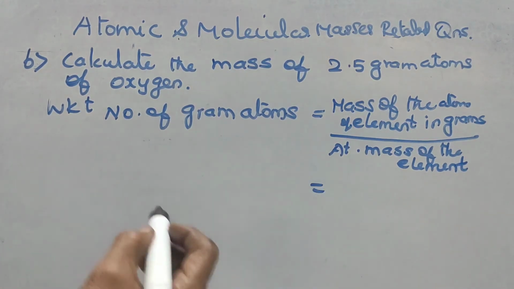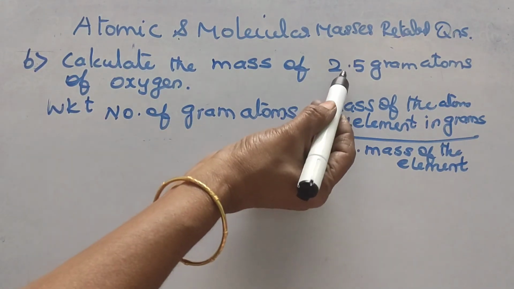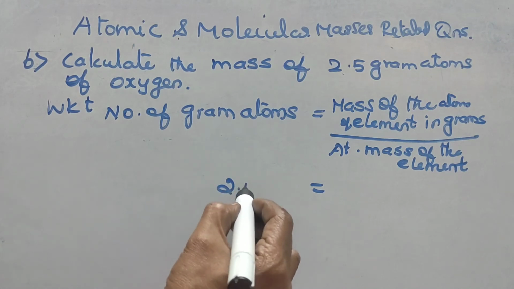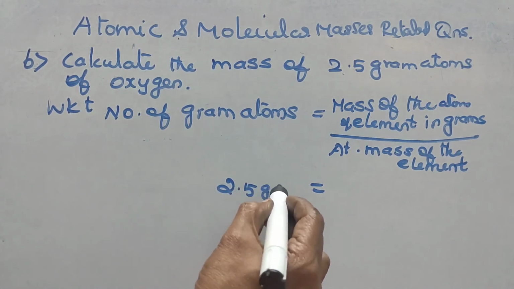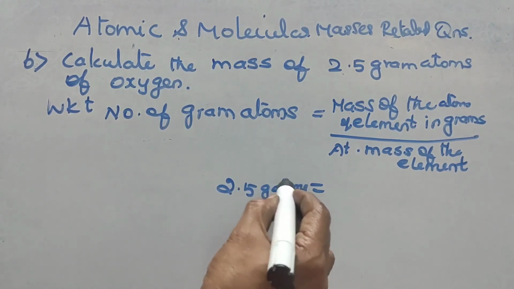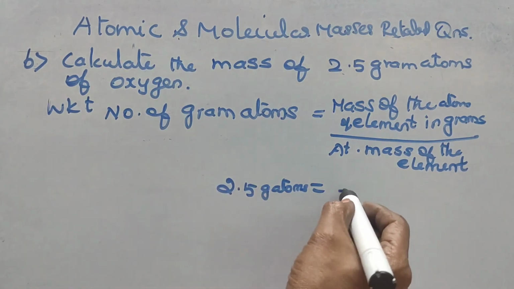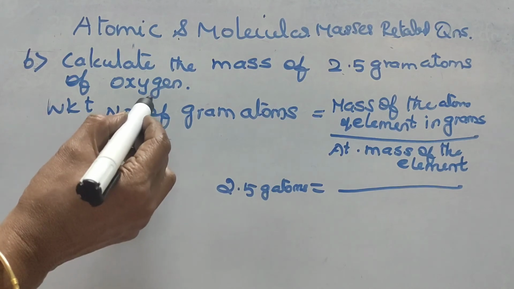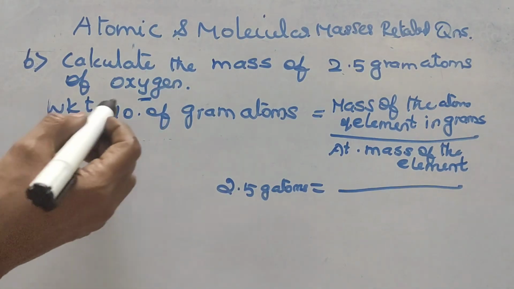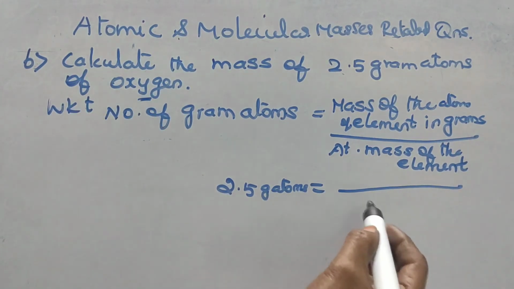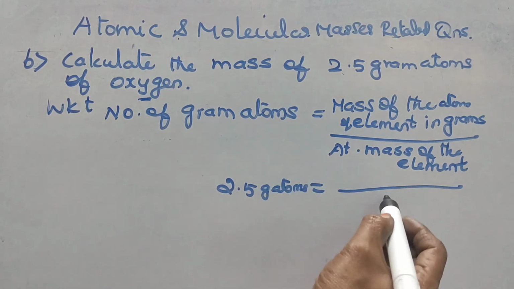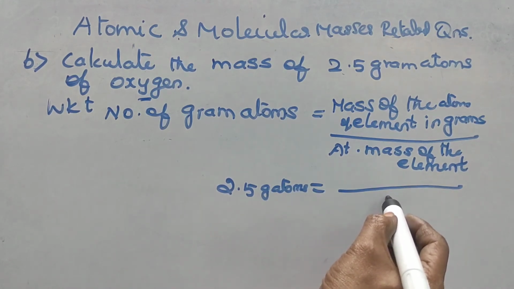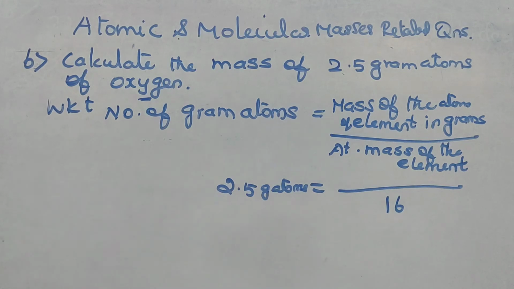So here the number of gram atoms is given in the sum. So number of gram atoms 2.5 is equal to mass of the element divided by atomic mass of the element. What atom is it? Oxygen. So atomic mass of oxygen is 16.